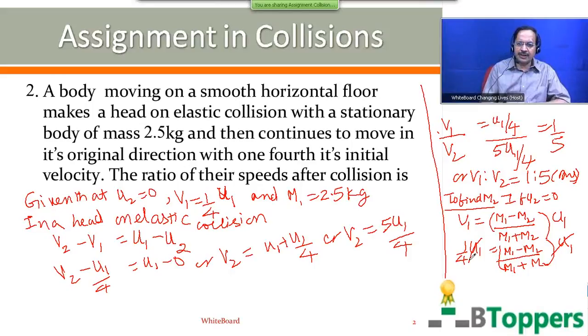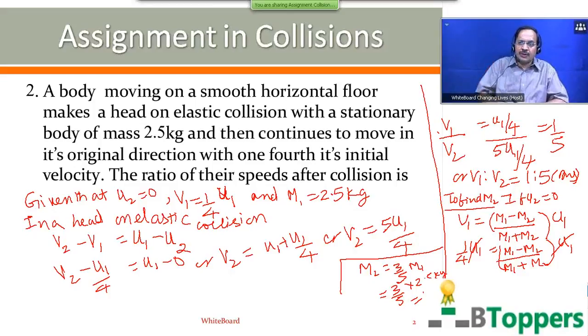So you can simplify it here, you will get M2 equal to, try to simplify it yourself. M2 will get 3 by 5 times M1. So M1 is 2.5 kg. So you get M2 equal to 1.5 kg.